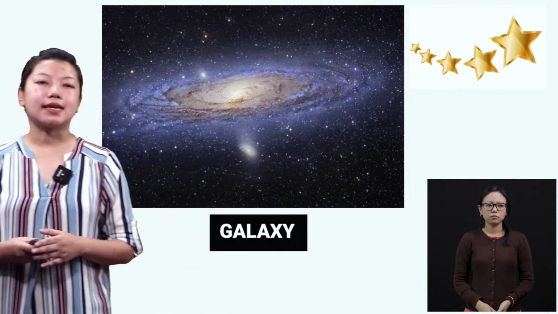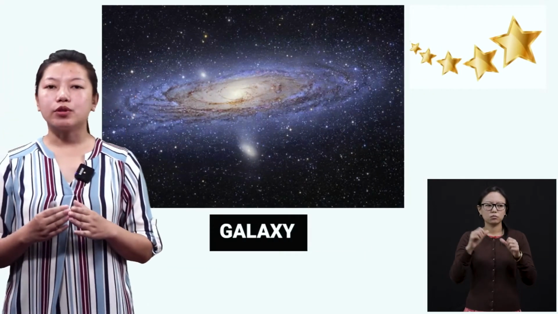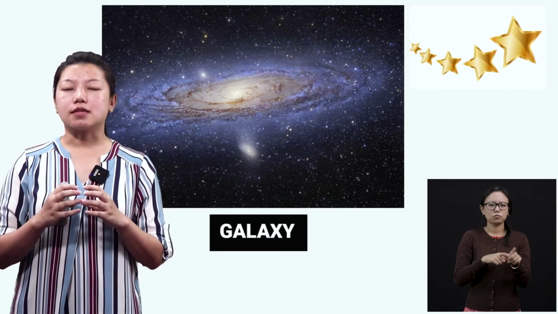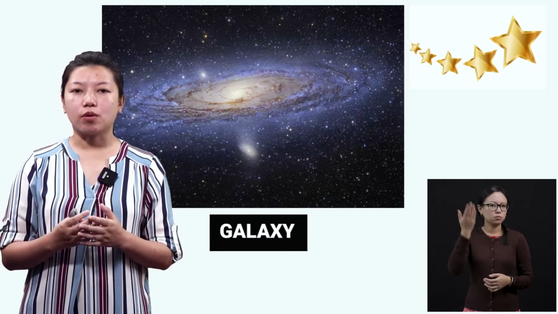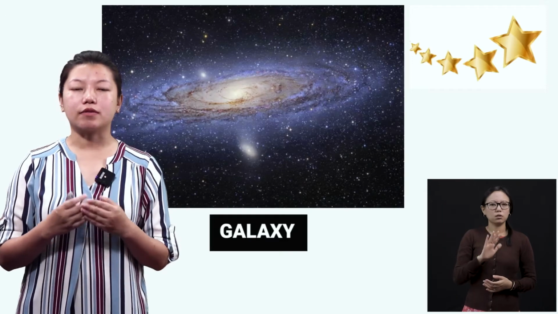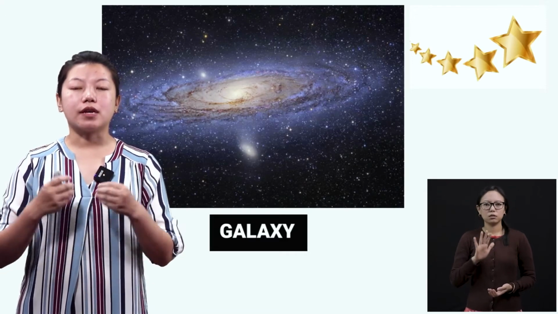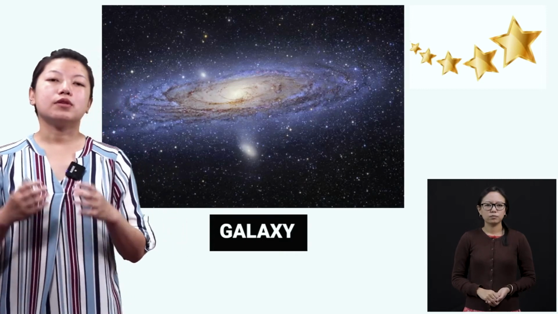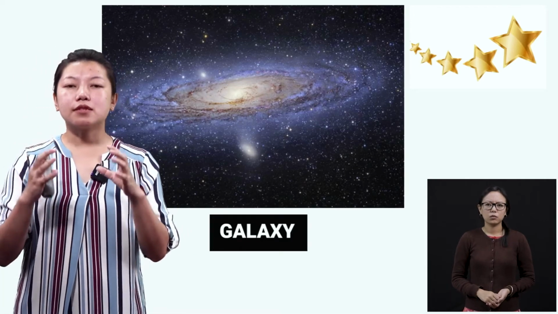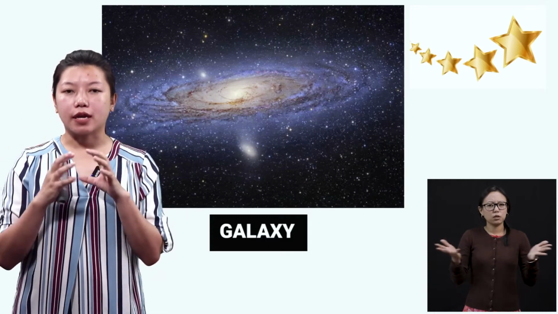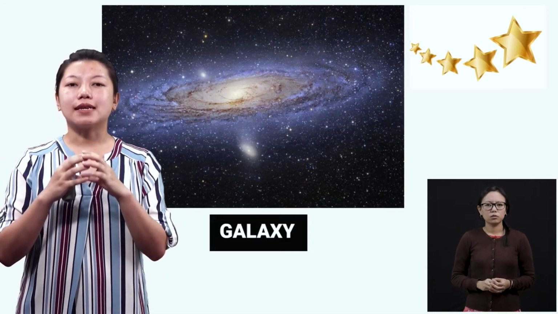Now, next is galaxy. So I told you that we have stars. The stars have light of their own. They don't need the sun to give out the light because the stars are already very bright and very shiny, right? So these stars, there are millions of them and they gather together forming a galaxy.